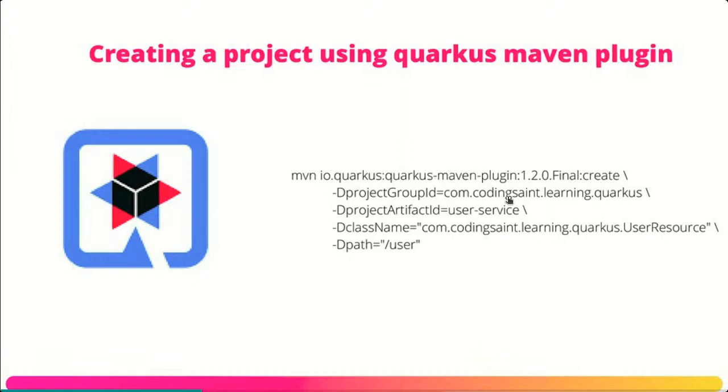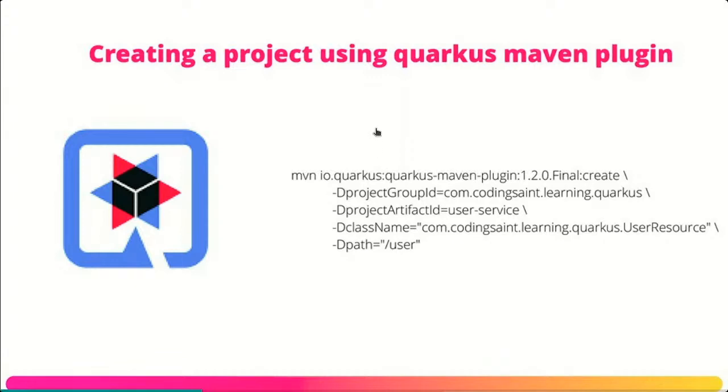This is where you tell what the project group ID will be, then the artifact ID, and you just want to create a sample controller which we are calling here user resource, with a path like user. So we will be creating a user management kind of project, and then we will be building the entire application. Let's start building a Quarkus project using the Maven plugin.